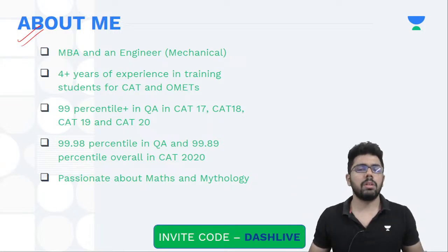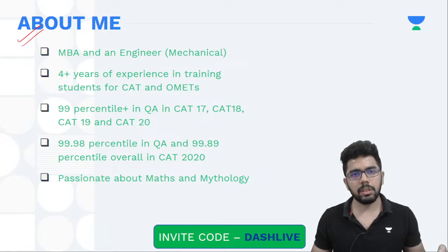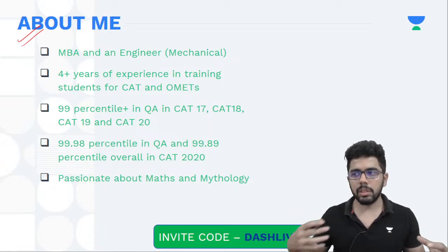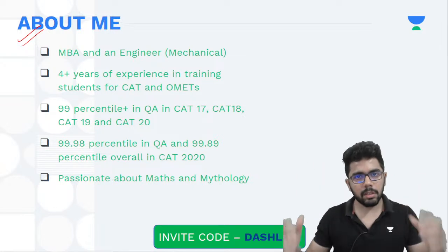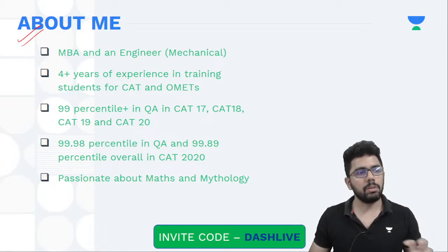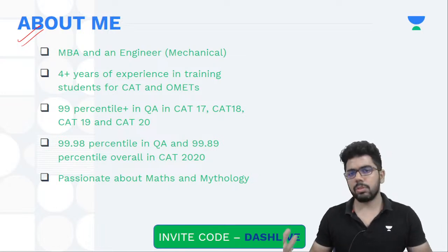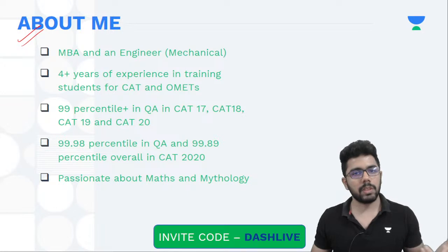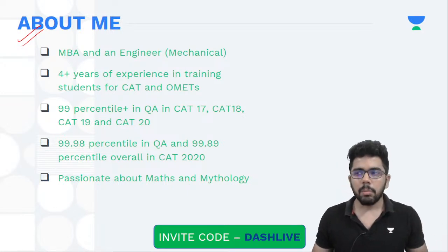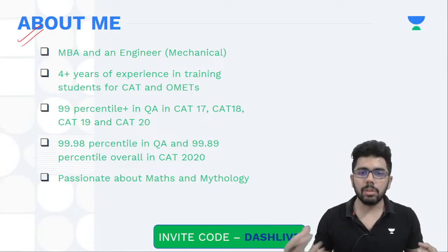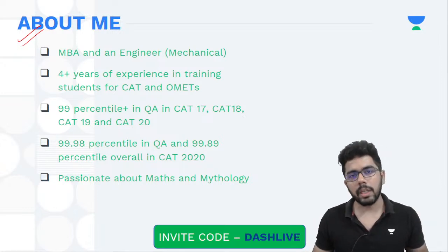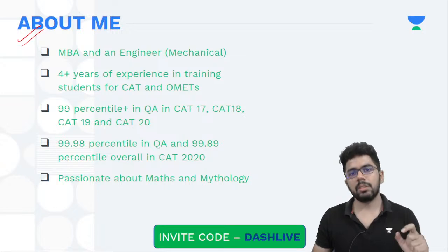The exam is not about cracking tough questions, and the exam is not about individual prodigal talent, where you can directly just solve any question given in quants. Maybe you will score a very good percentile in the exam, but that is not the requirement of the exam. If you're extremely good in one section, you will score really well. But people who think that they're not that good in any section, that doesn't mean you don't deserve a 99. You just have to understand the nature of the exam.